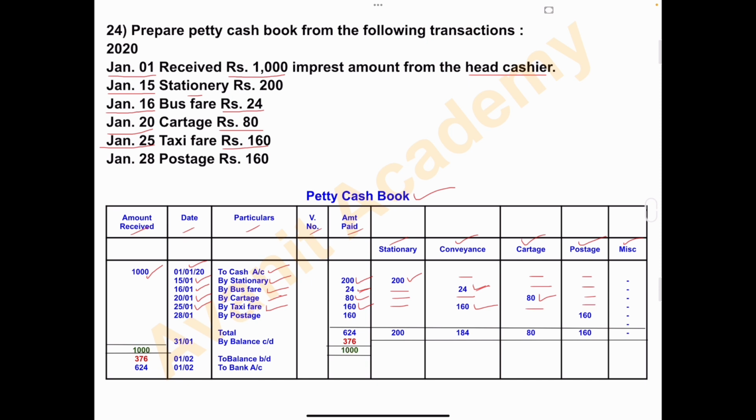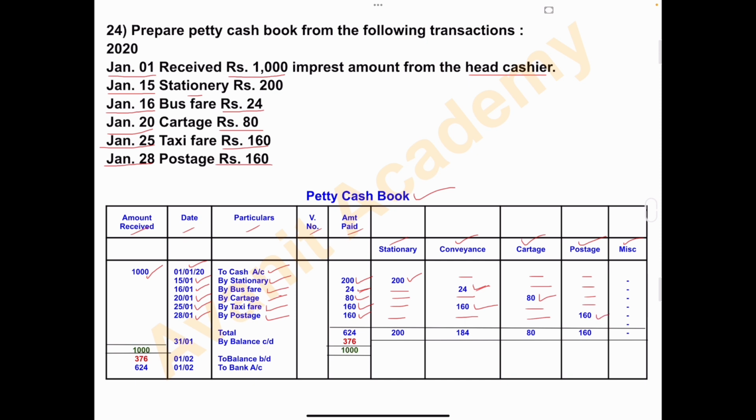And the last one, January 28th, postage rupees 160. Date column 28 January, by postage, amount paid 160, stationery nil, conveyance column nil, cartage column nil, and in postage column write 160, miscellaneous nil.